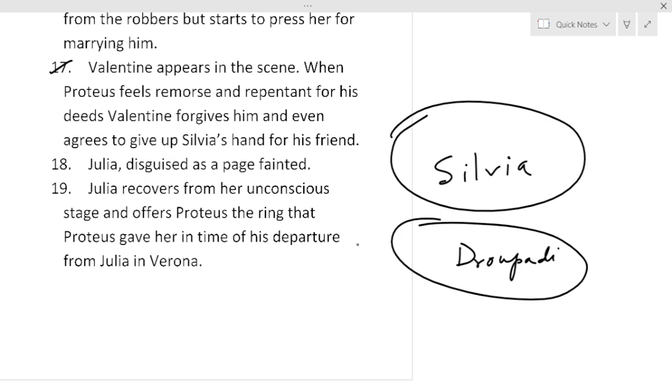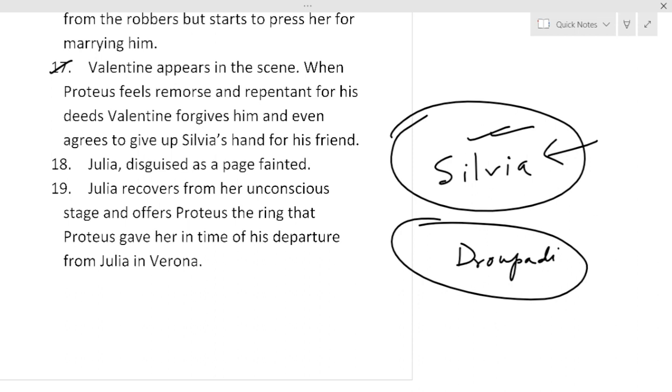I think this point is relevant in the Indian context, but I find it is also relevant in Shakespeare's time. I don't know if it is still relevant now or not, but no one asked for Silvia's consent, whom Silvia wants. Silvia flees from her comfort, her house, her security to get Valentine.